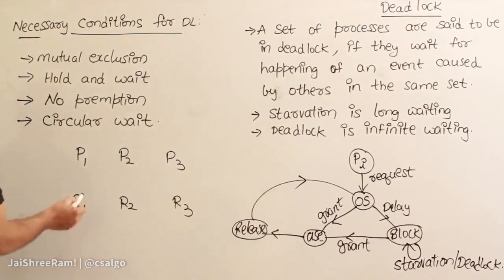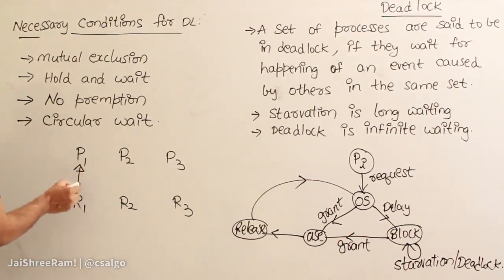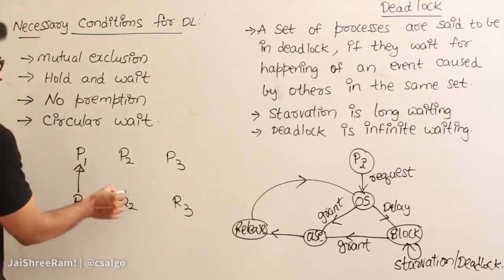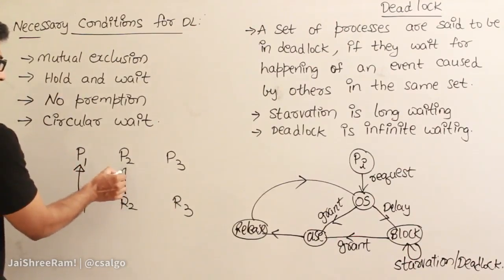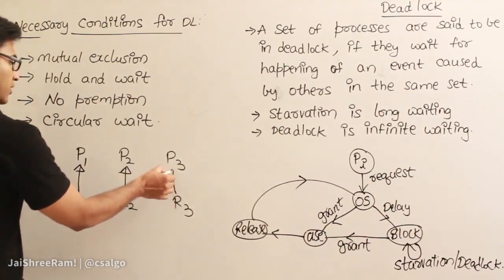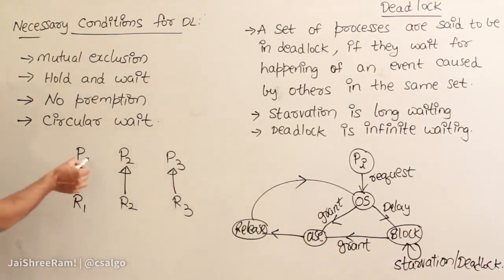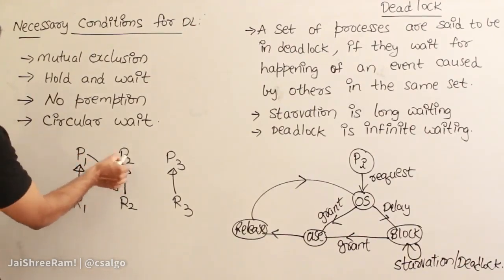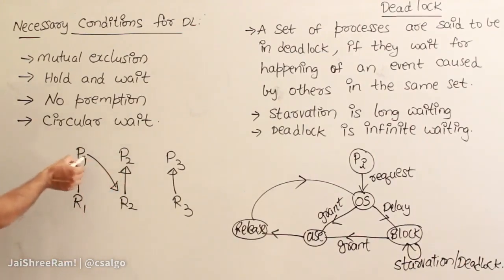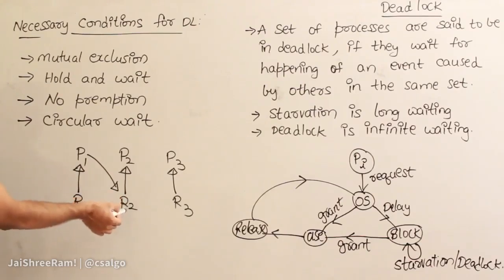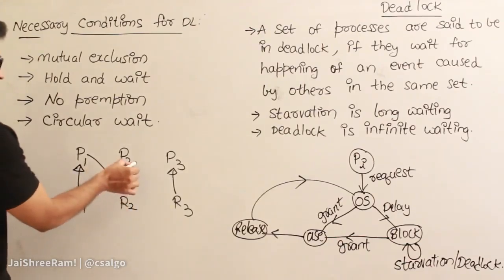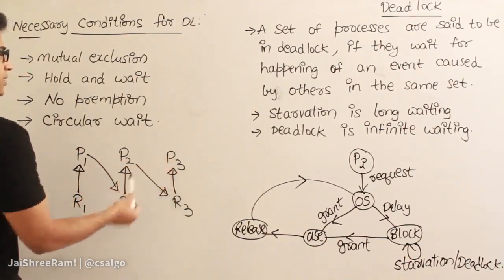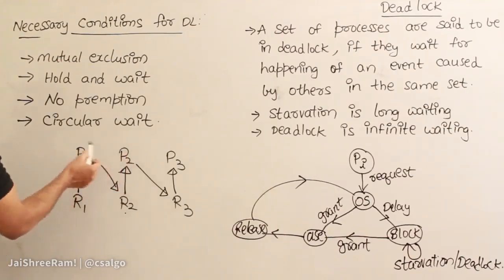in a computer. Now let us say P1 asked for R1 and it got assigned, which means R1 is with P1. Now P2 wants R2 and it got it, and P3 wants R3 and it got it, right? And now P1, after some time, if it is asking for R2 and R2 is under the control of P2, then P1 is going to wait until R2 is available, right? And at the same time, after some time, let us say R2 is with P2 and P2 now wants R3. R3 is already with P3, right? Then what happens to P2? It is supposed to wait for some time.